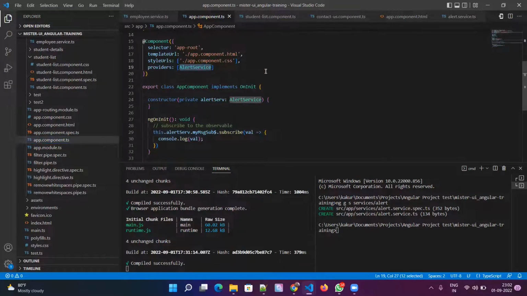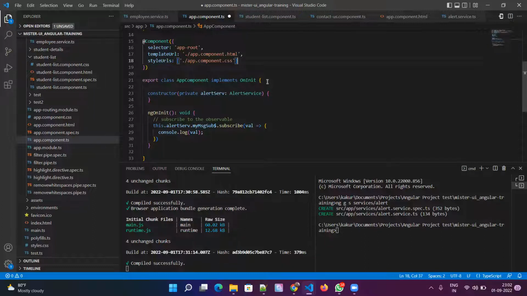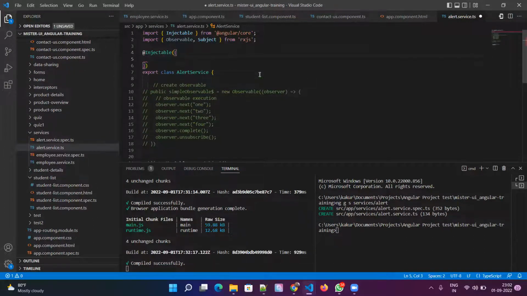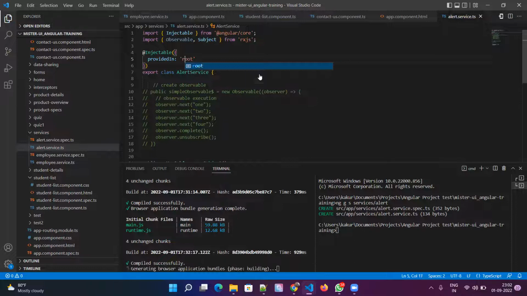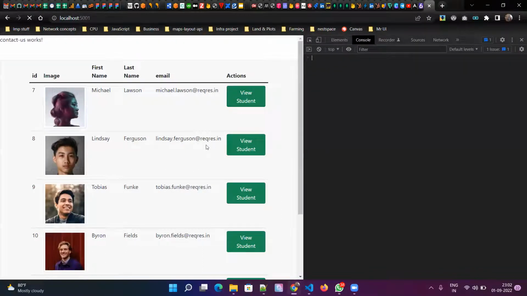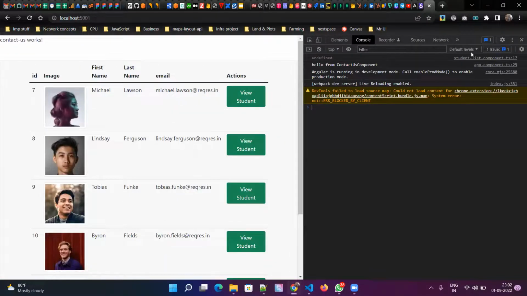Okay, actually this is provided only for this component, right? So let's do one thing. Let's remove it from here and go to the alert service, and we put providedIn root. Now this will be available across all the services. Again, still it is empty.